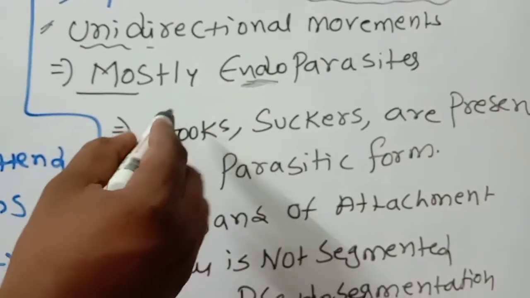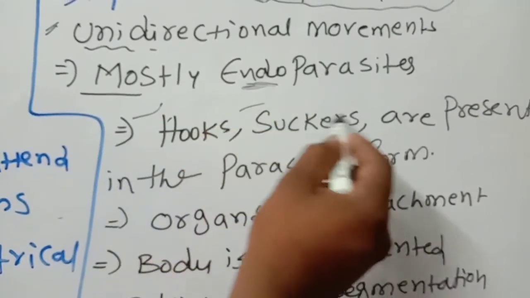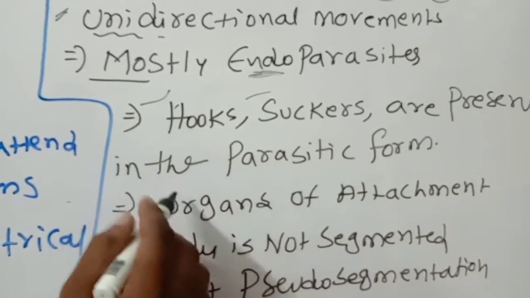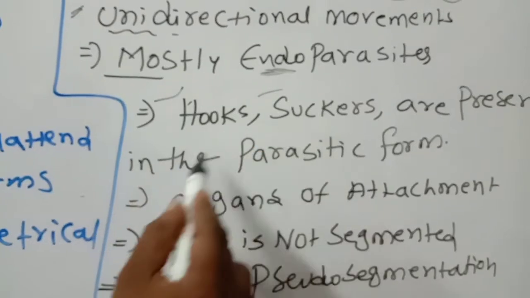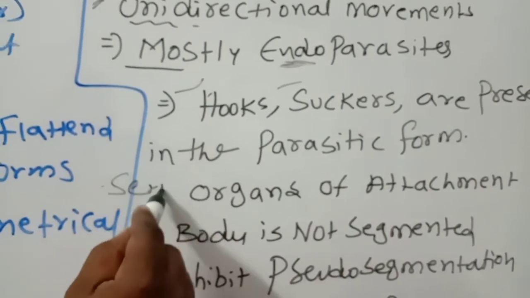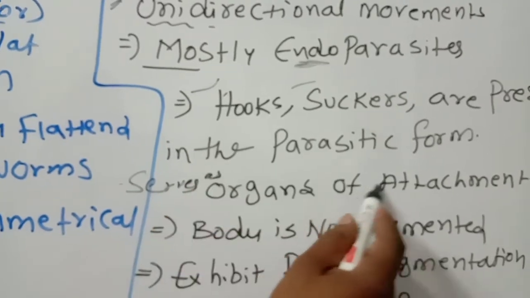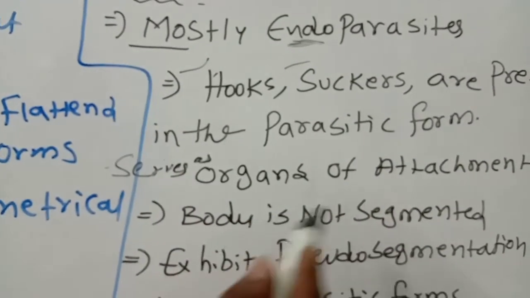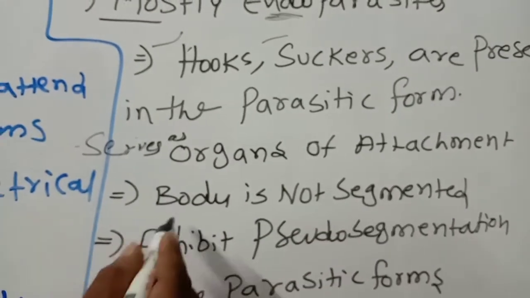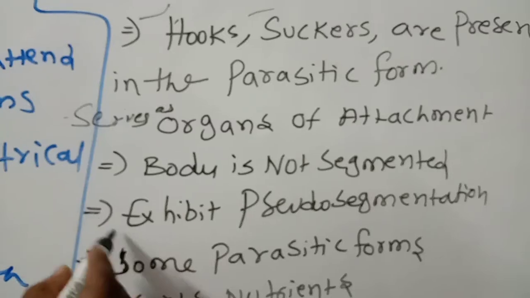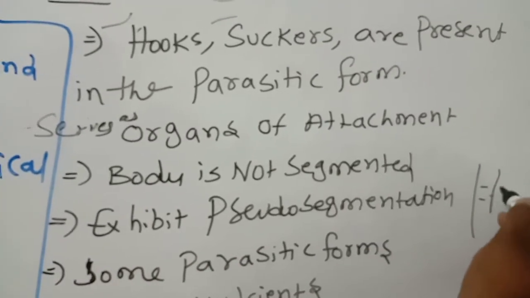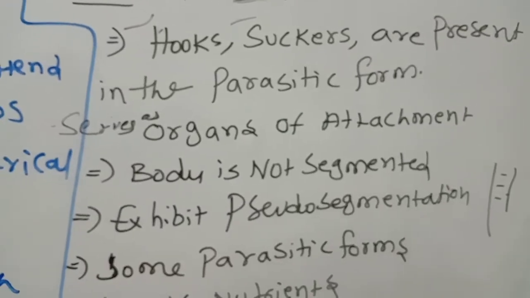These endoparasites have hooks and suckers. These hooks and suckers are present in the parasitic form. They serve as organs of attachment to the host's internal systems. Body is not segmented, no division in the body, and they exhibit pseudo segmentation, not much real segmentation.